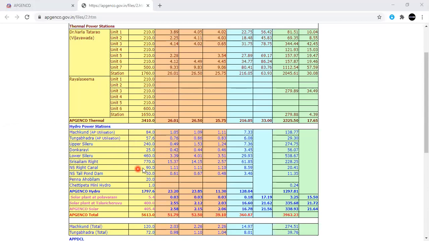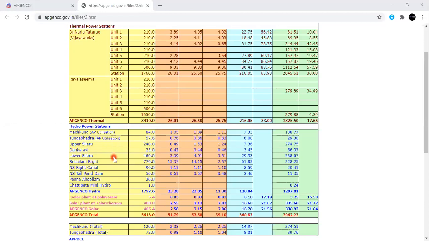But instead of operating these hydel power plants, when you operate these Rayalaseema power plants, what happens? Automatically, the cost of the fuel increases. When the cost of the fuel increases, the generation cost also increases. So in order to minimize the generation cost, or you can say fuel cost, we need to operate hydel power plants along with the thermal power plants. But the condition here is, water should be available.